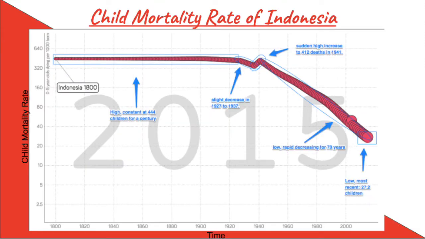Since 1800, the child mortality rate had been high, at 444 children dying per 1,000 newborns. This number stayed constant until 1927, when there was a decrease. But then the number increased again in 1941, when the Japanese came and invaded Indonesia. When the Japanese left and Indonesia was an independent country, the child mortality rate dropped rapidly, and in 70 years the child mortality rate dropped by 384.4 deaths. The most recent recorded data in 2015 states that, on average, the child mortality rate is only 27.2.